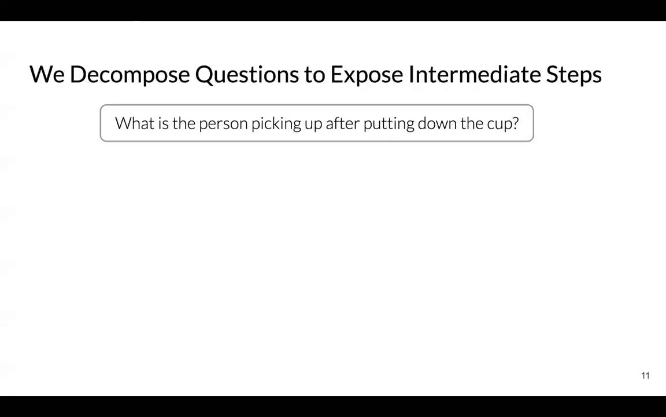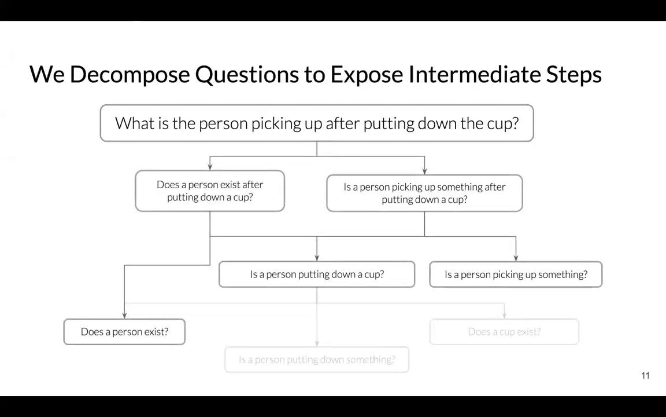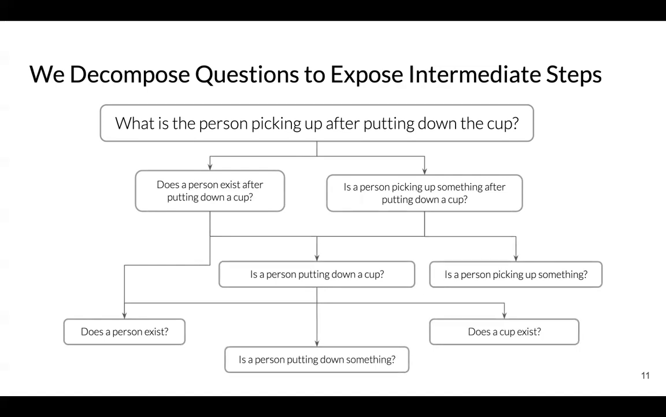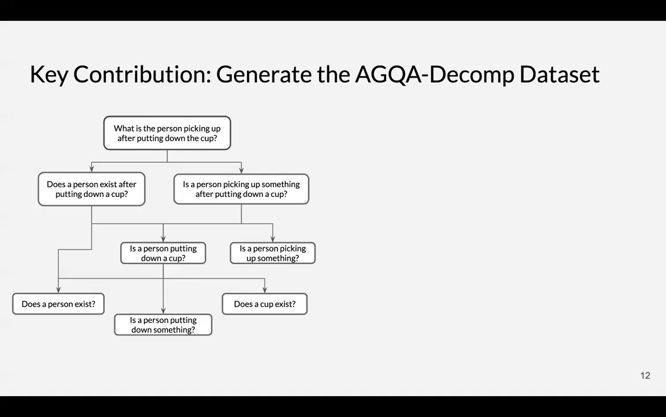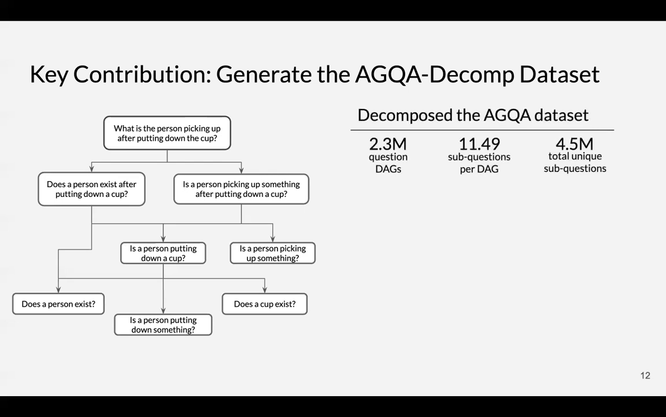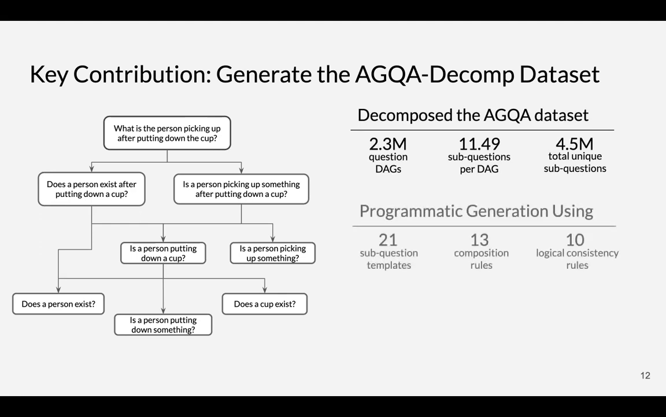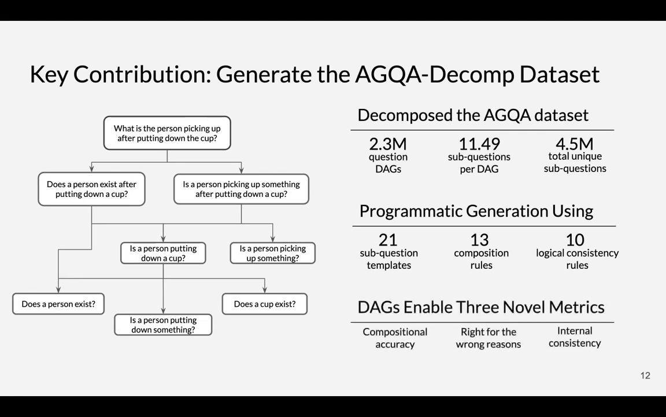Our contribution is a question decomposition engine that breaks down compositional questions into a directed acyclic graph, or DAG, of sub-questions. We apply this engine on the recently released HEQA dataset. This results in HEQA-DCOMP, a dataset of 2.3 million question DAGs containing 11.49 sub-questions on average. Our engine relies on various handcrafted components, such as 21 sub-question templates or 10 consistency rules for inferring answers. Our DAGs finally enable 3 novel metrics supporting analysis.